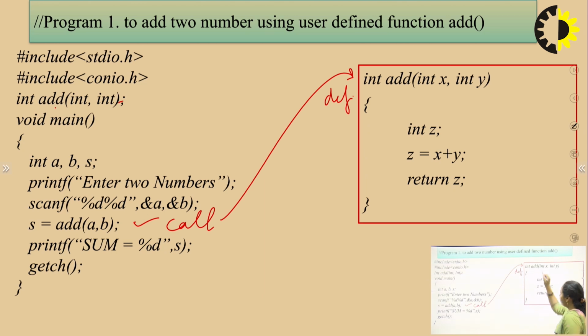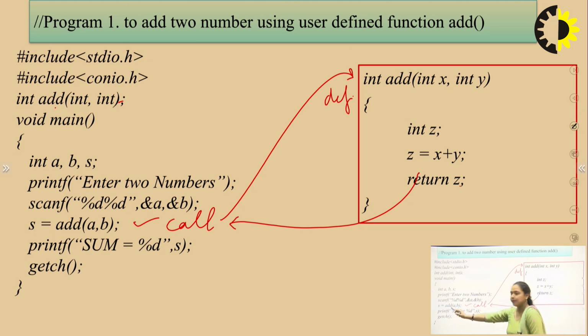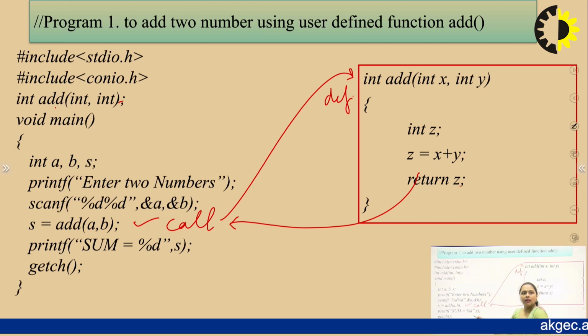So what is the function definition? It contains the function header and the function body. The function header is nothing but the return type, function name and the parameter list. And this is the function body. What does the function body contain? int z, z equals x plus y, and return z. As soon as return z occurs, the control will be transferred back to the main function. Now, the value which is returned by the add function will be stored in s, and the print statement will print the sum.